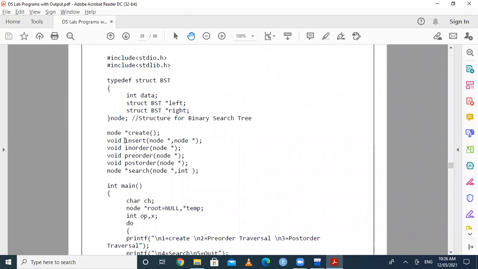Operation means we can go for inserting a new node in a BST. You can go for traversal of a BST. We know that there are three types of traversal. One is in-order traversal, another is pre-order traversal, and another is post-order traversal. And finally, we have to go for searching within a BST also. So anyone, you can tell me, if I am going for in-order traversal, then what sequence do I have to follow?